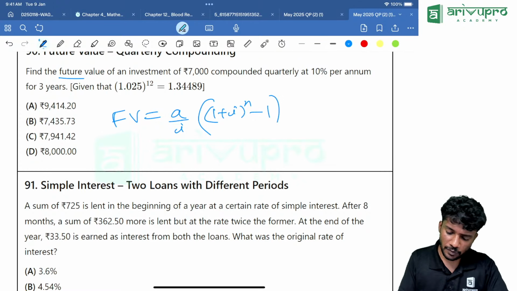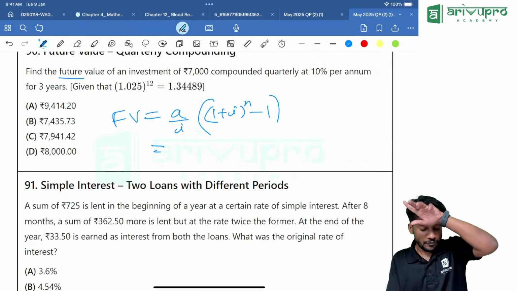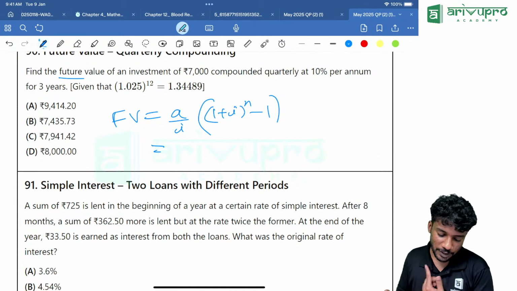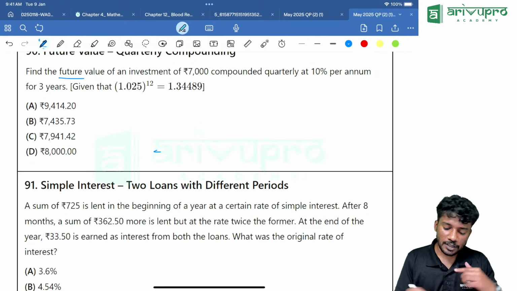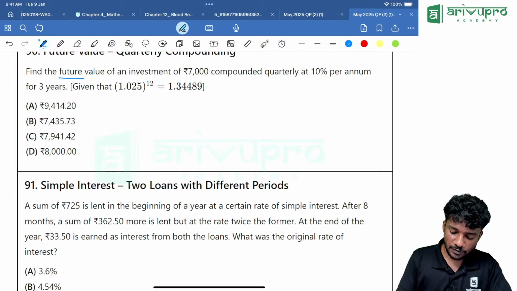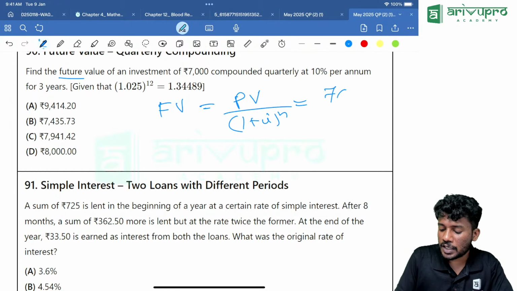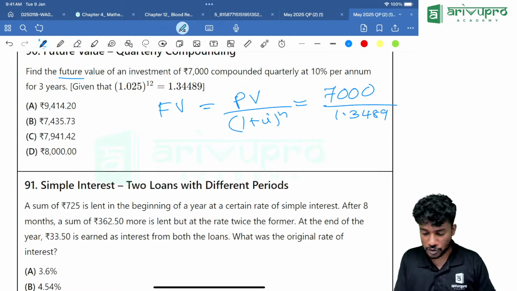Actually, this formula we don't want. We require FV equal to PV divided by 1 plus I the whole raised to n. So that is 7,000 divided by 1.3489.